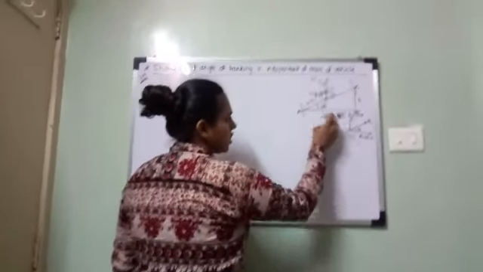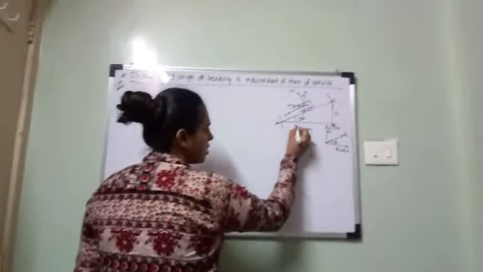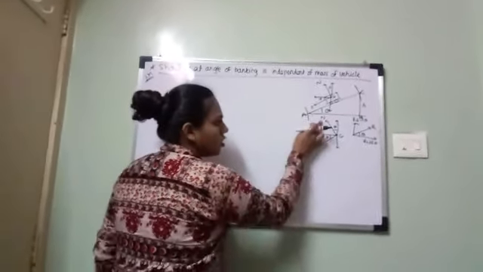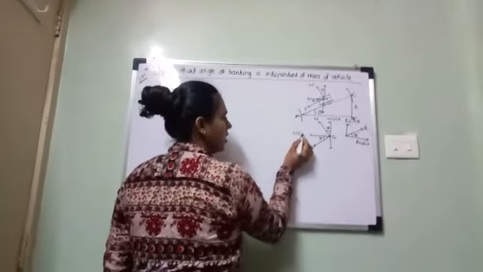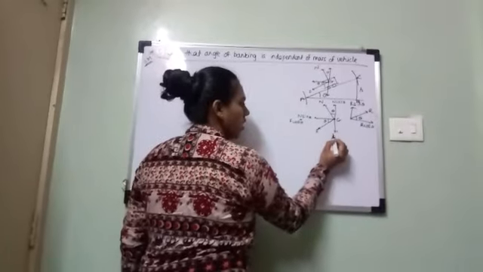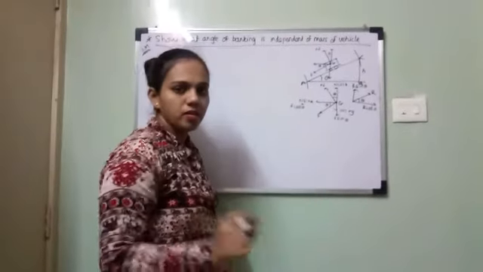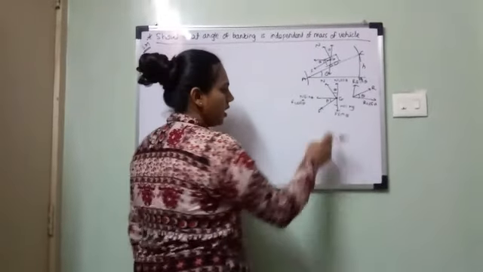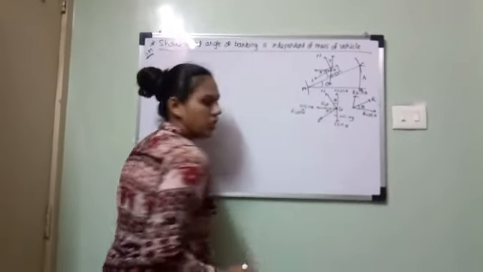N is resolved into N cos theta and N sin theta. F is resolved into F cos theta and F sin theta. Weight is mg. Now N cos theta is balanced by weight mg and F sin theta, and N sin theta plus F cos theta is balanced by the centripetal force F_CP.